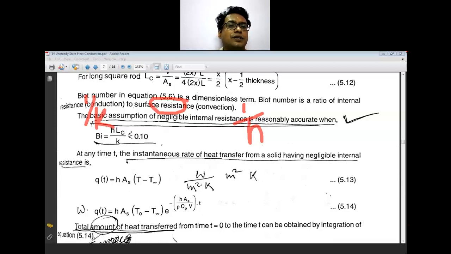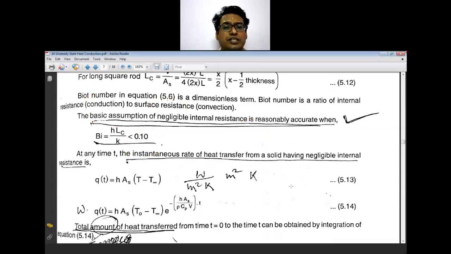The basic assumption of negligible internal resistance is reasonably accurate for Biot numbers less than 0.1. That is what is our basic assumption. This lump capacitance analysis is applicable for negligible internal resistance. So that is, the Biot number, which is equal to hLc upon k, is less than 0.1.